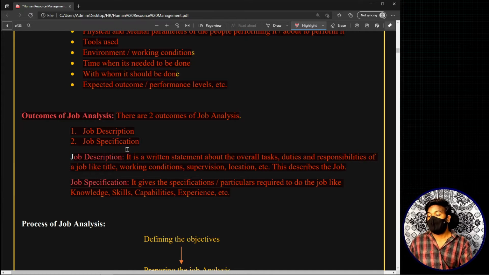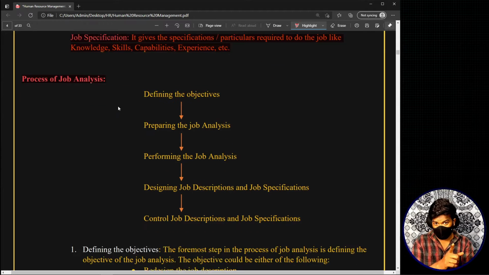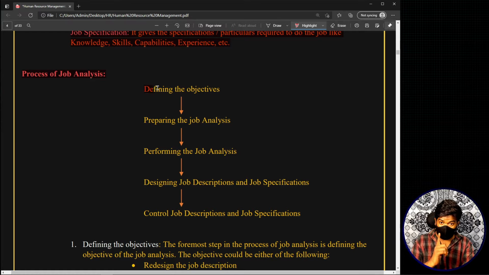Now see, this is the process of job analysis. I told you right in the starting that job analysis is a systematic process. There I told you that this particular job analysis involves a series of steps, right? Now see, the process of job analysis. The first step in the process, just keep these steps in your mind. We will be talking about an example where you can actually relate.